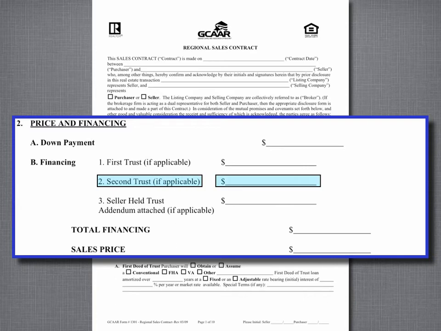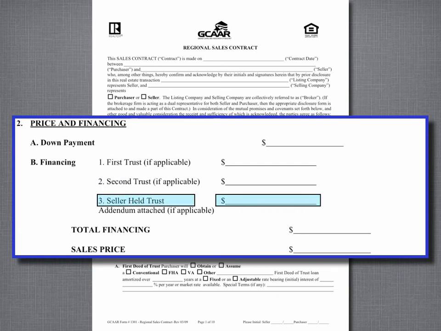Sometimes buyers get second trusts or second mortgages. There are many loan programs today where a buyer might not have quite enough money to put down, say, 20%, but they could borrow a certain amount from one lender in a first trust and help to subsidize the absence of a large down payment with a second mortgage or second trust. Sometimes we even have a situation where the seller participates in the financing, and that's called a seller-held trust.